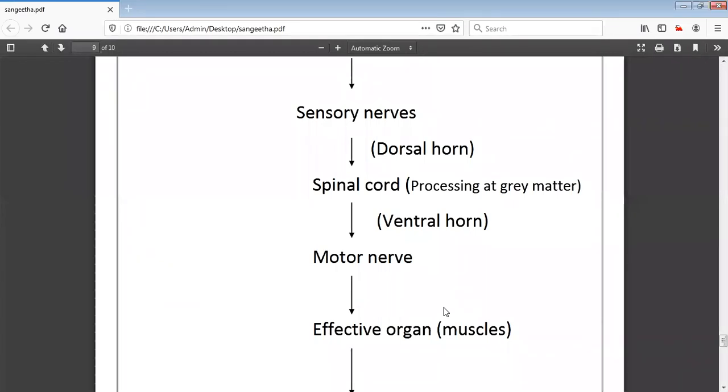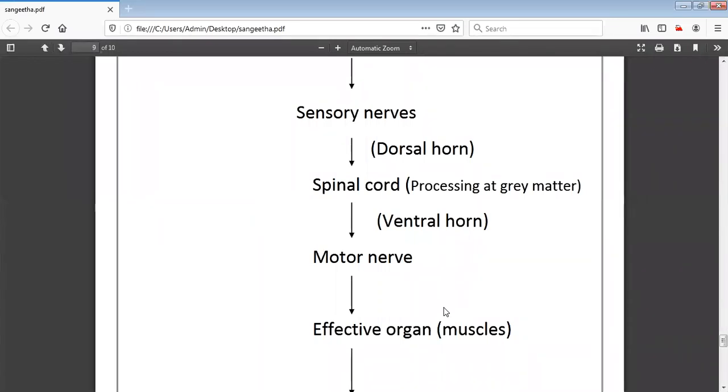Spinal nerves and cranial nerves are classified under the peripheral nervous system, right? All the nerves are grouped under the peripheral nervous system. So even the sensory nerves as well as the motor nerves are under the category of the peripheral nervous system.